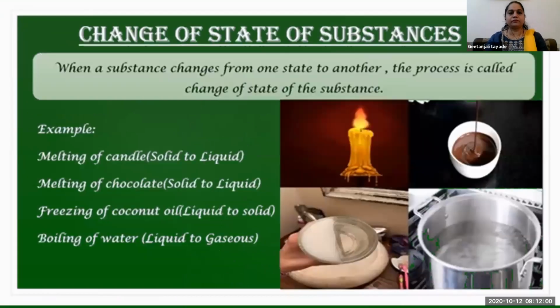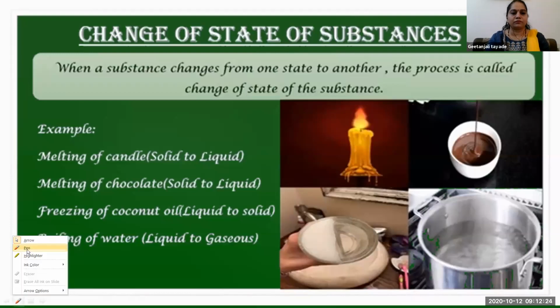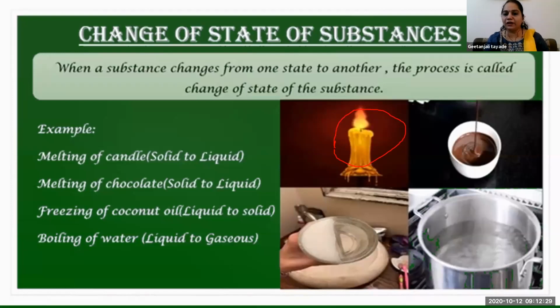Okay. Then, change of state of some substances. For example, see here, you can observe this diagram. Here in the first diagram, a candle is melting. After lighting up, the candle starts melting. In the second diagram, what is there? What is this?